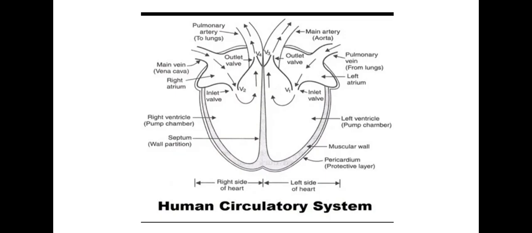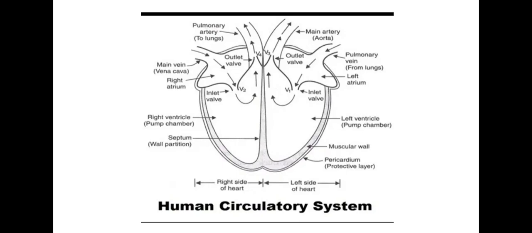Similarly, the right atrium is connected to the right ventricle through another valve, denoted V2. These valves prevent the backflow of blood into the atria when the ventricles contract to pump blood out of the heart to the rest of the body.